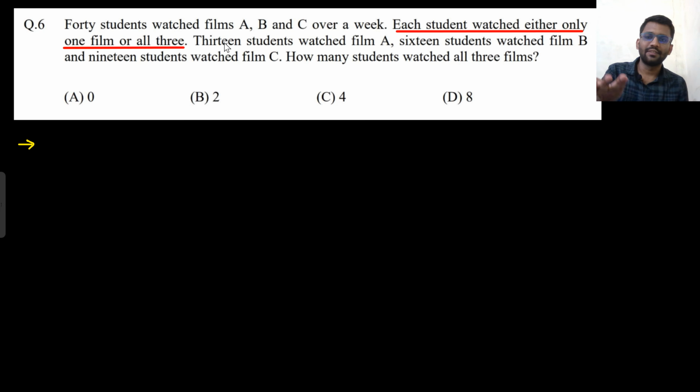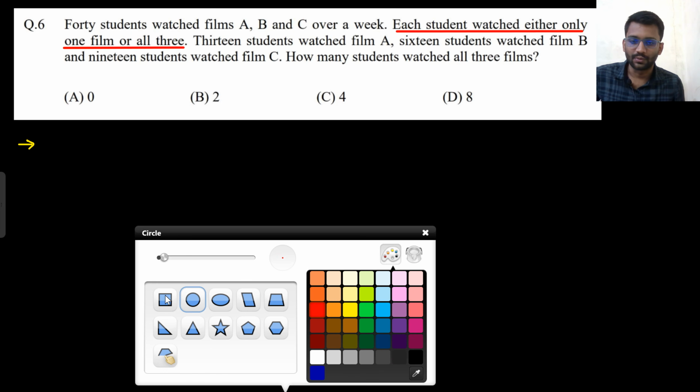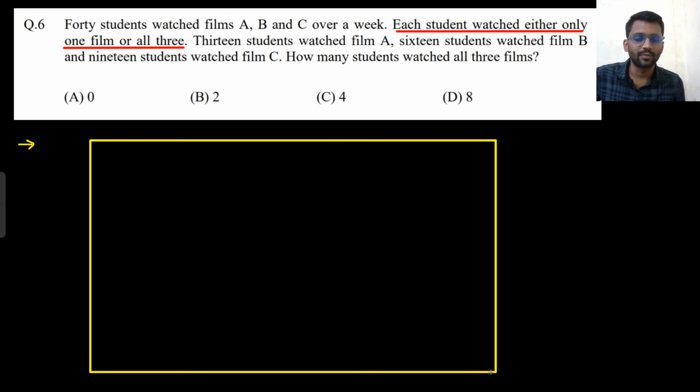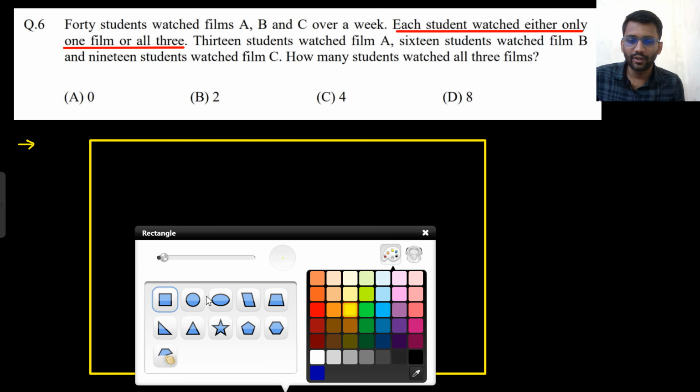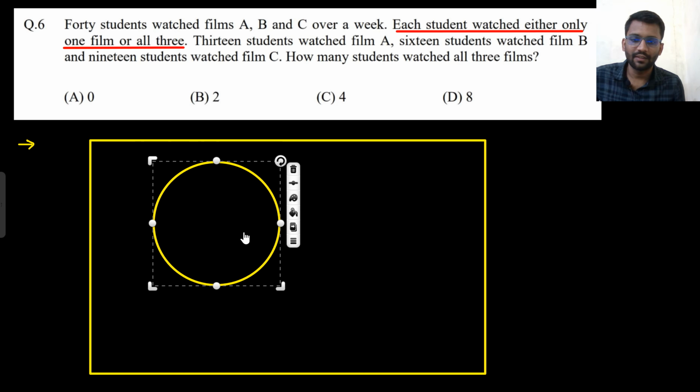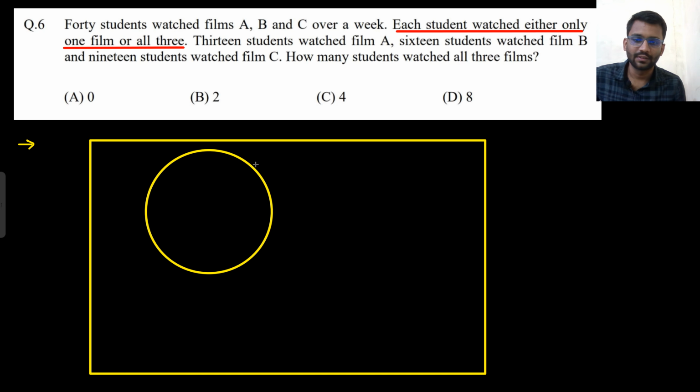Okay, now it is given that 13 students watched film A, 16 students watched film B and 19 students watched film C. Okay, so let's make our Venn diagram. So this is how you will be solving the problems of Venn diagram. You don't need to remember any single formula. This is the way we will solve all the problems.